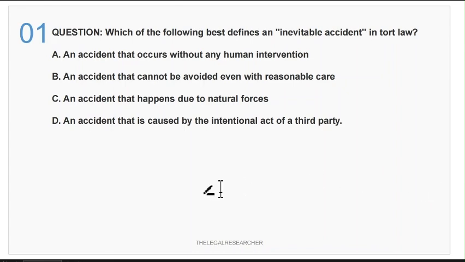The first question is, which of the following best defines an inevitable accident in tort law? So first, let's read all the options, then we will choose the best option, because here the question is which best defines an inevitable accident. The first option is an accident that occurs without any human intervention. Second is an accident that cannot be avoided even with reasonable care. Third is an accident that happens due to natural forces. And fourth is an accident that is caused by an intentional act of a third party.